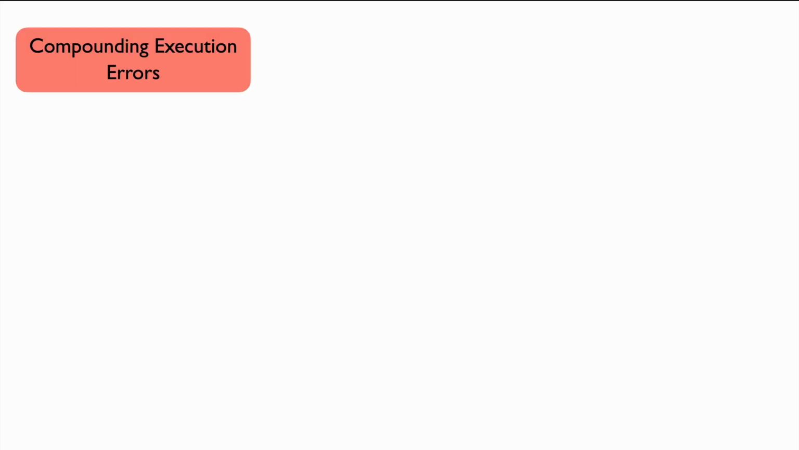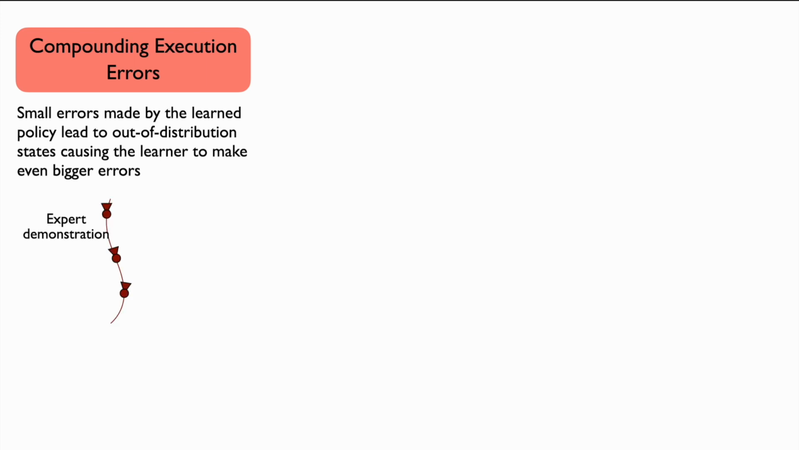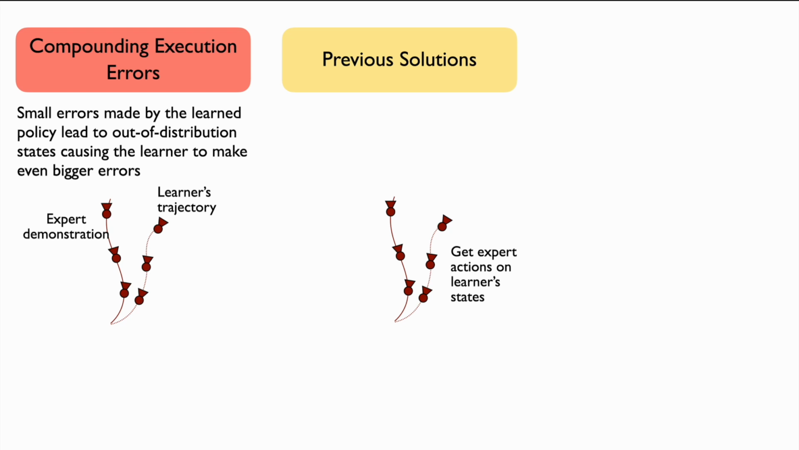Imitation learning is an effective way to train robots. However, it suffers from the well-known compounding execution errors problem. Small errors made by the learned policy lead a robot to out-of-distribution states, causing the learner to make even bigger errors. The current solution is to get expert actions on learner states, a strategy known as dataset aggregation or DAgger. However, it is hard to do in practice, and people often resort to collecting more expert data.